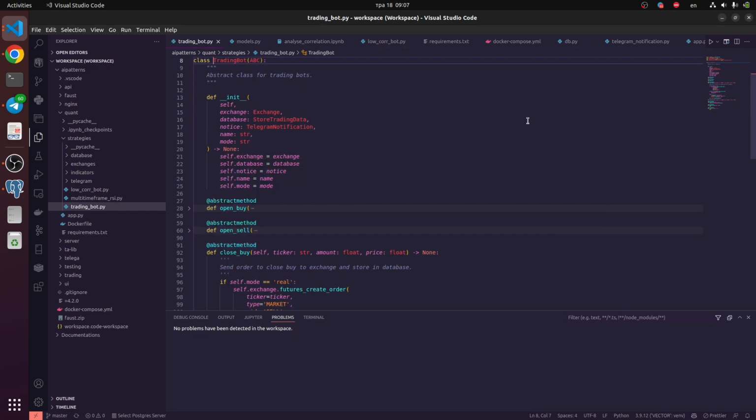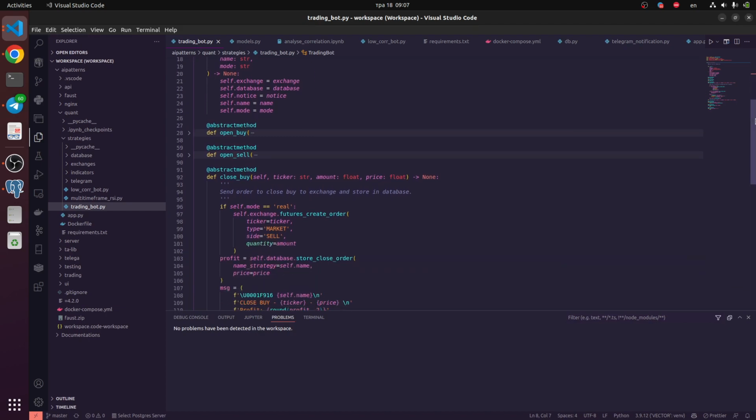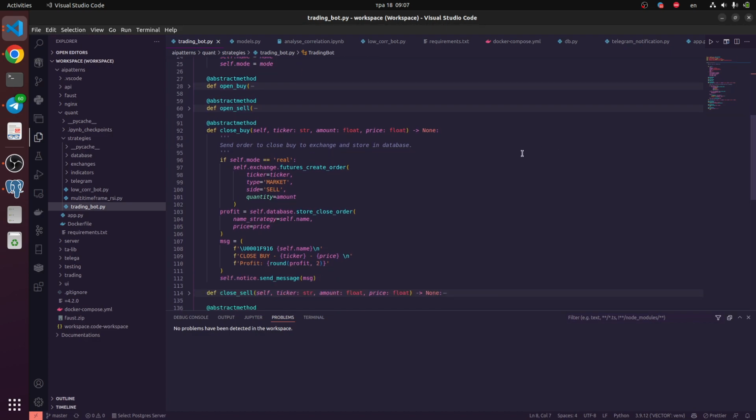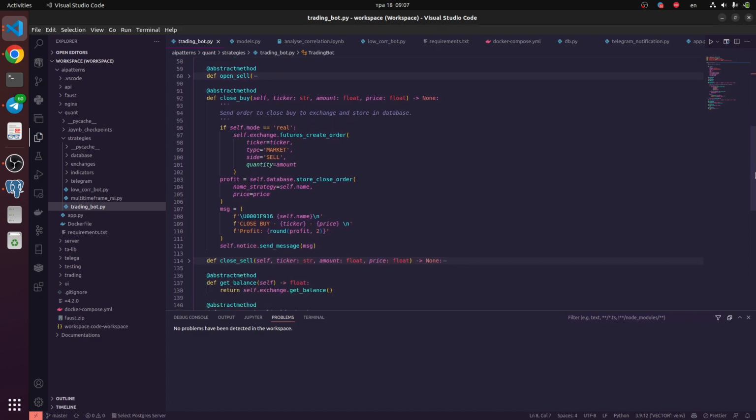I have some abstract methods to create default methods and define that these methods are important for us, for example close by or open by, and I could send an order to Binance or another exchange, store this data in a database, and create a notification for Telegram.